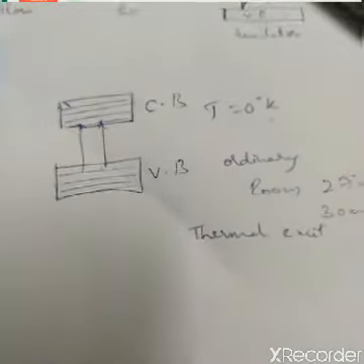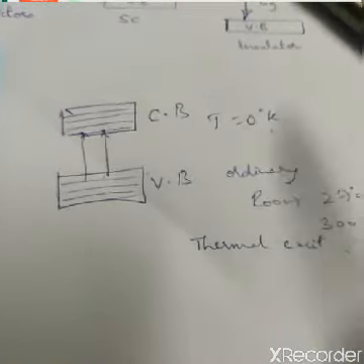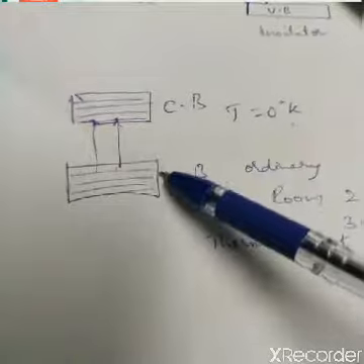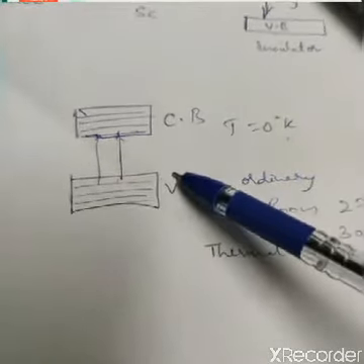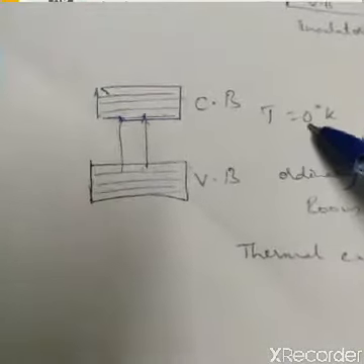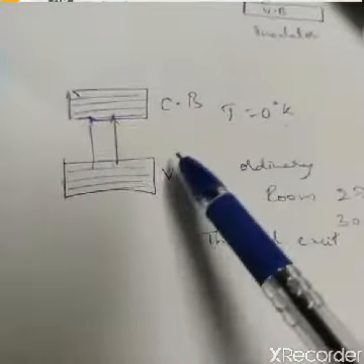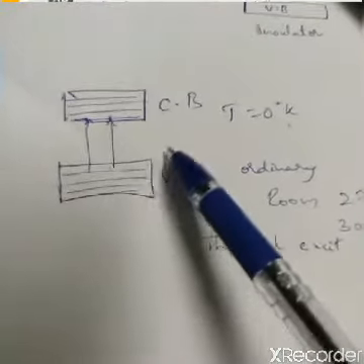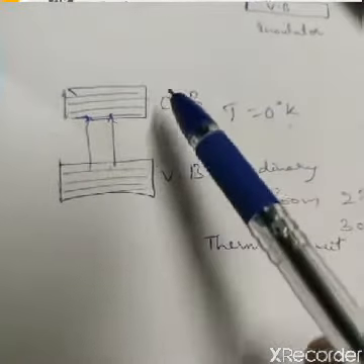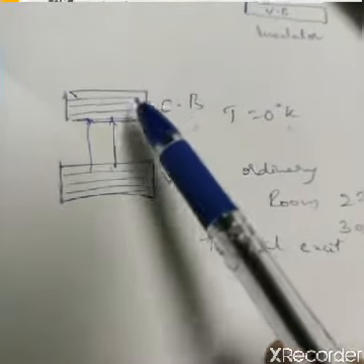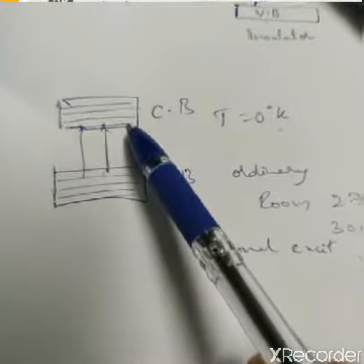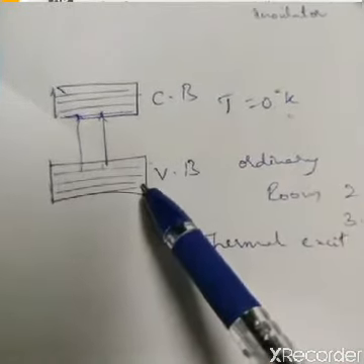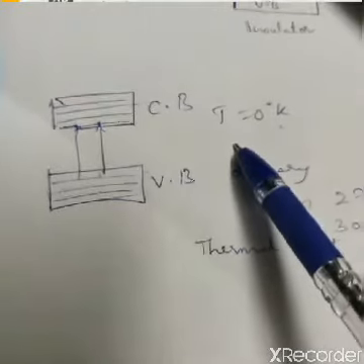So now you know the conduction band and valence band. In a conduction band you have different energy levels. Similarly in a valence band also there are n number of energy levels. So at T equal to 0 Kelvin, all the electrons are present in the valence band. So the valence band is completely filled, whereas the conduction band is completely empty. That is, there are no electrons present in the conduction band, only in the valence band. This is at T equal to 0 Kelvin.